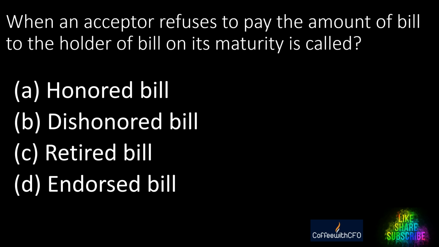Now, next question. When an acceptor refuses to pay the amount of bill to the holder of the bill on its maturity, it is called, I repeat the question, when an acceptor refuses to pay the amount of bill to the holder of bill on its maturity is called A, honored bill, B, dishonored bill, C, retired bill, D, endorsed bill. And the right answer is dishonored bill.